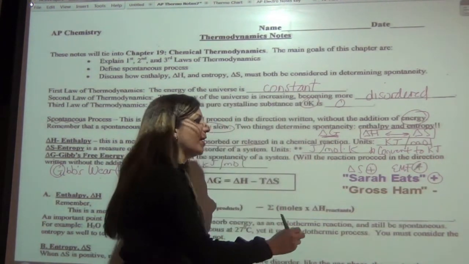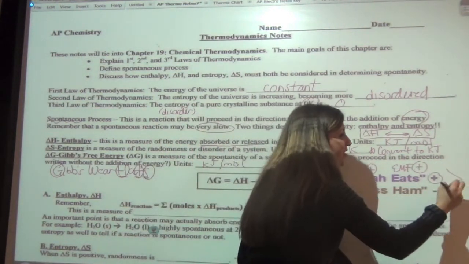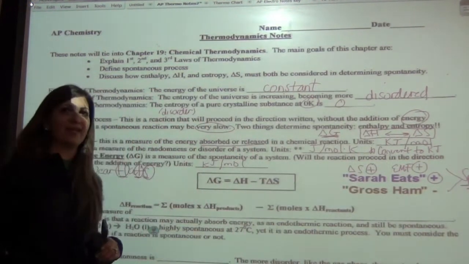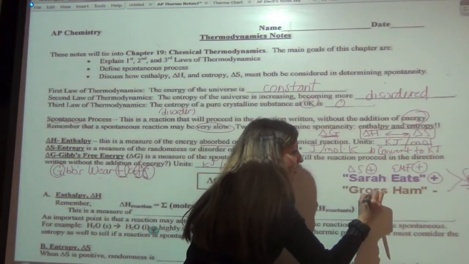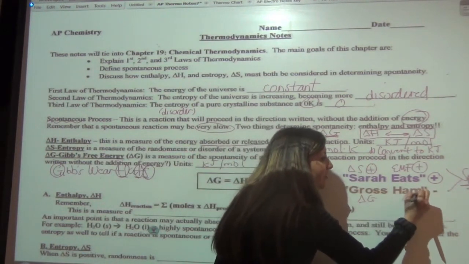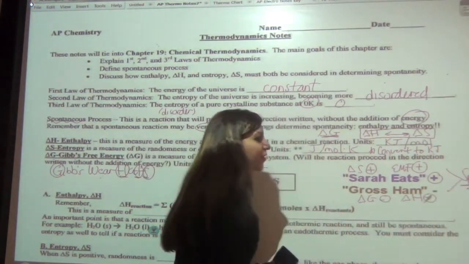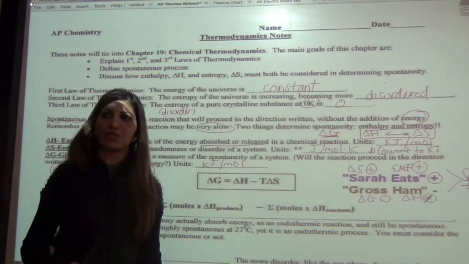So those two being positive would mean that you have a spontaneous reaction. For delta G and delta H, you want both to be what sign? Negative. You want those to be negative, and that would also tend to favor a spontaneous reaction.